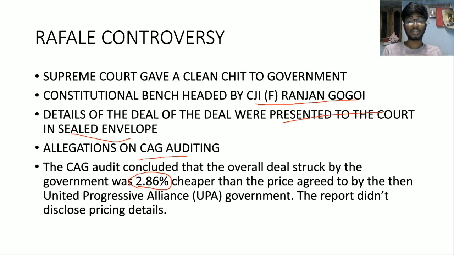So how ridiculous is this? They have increased the price, they have decreased the number, and the CAG is saying that it is 2.86% cheaper, and it did not disclose any pricing details. So there is no transparency here. So this is a controversy here.